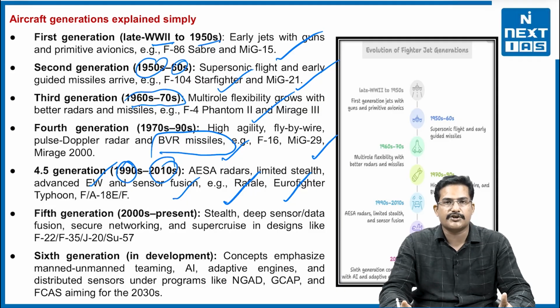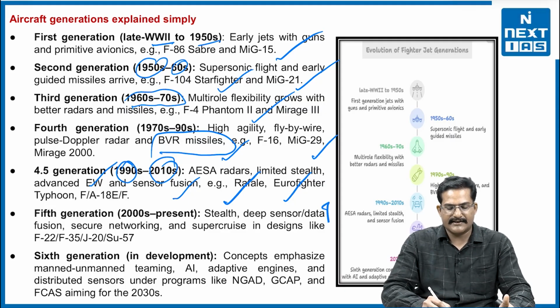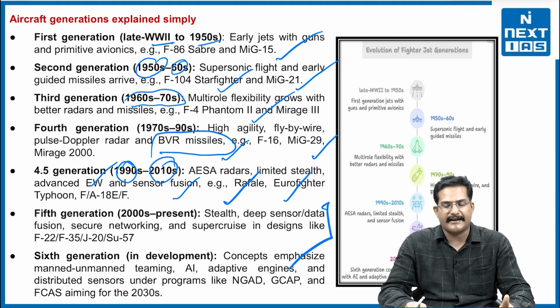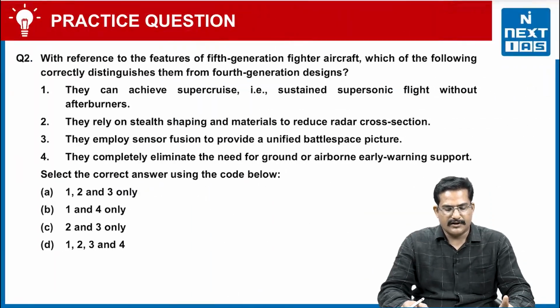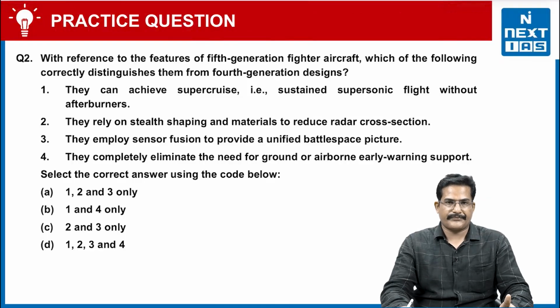Now, what is the future of the aircraft? It lies in the 6th generation, which is in a development phase. It can have the concept of manned-unmanned teaming, advanced AI capability, and adaptive engines. So there are multiple features that different countries are building. As of now, our focus is on the development of the 5th generation aircraft, right. So I hope the concept of the 5th generation aircraft, its development and its features are clear to you.